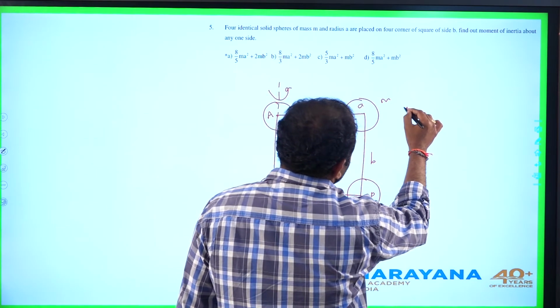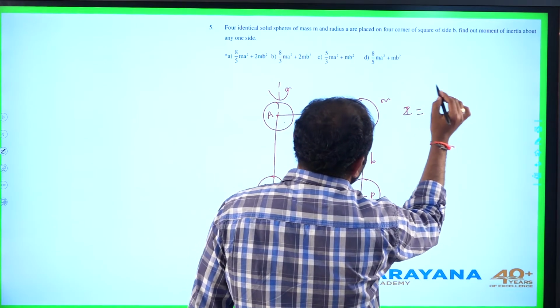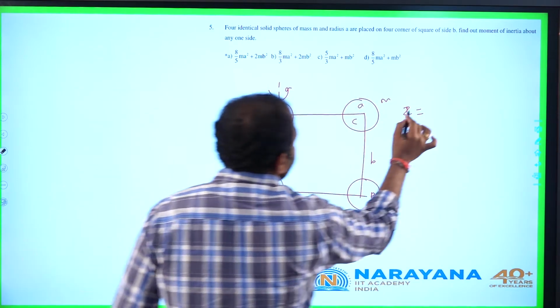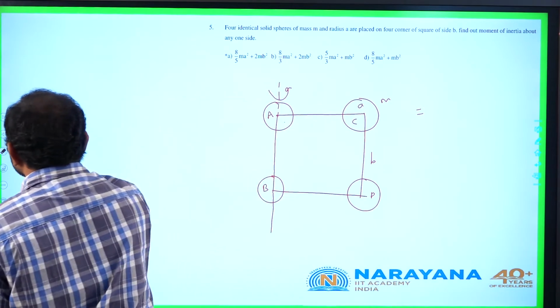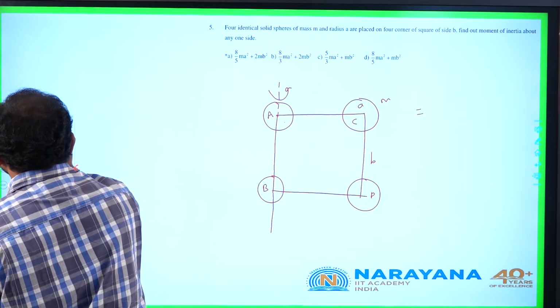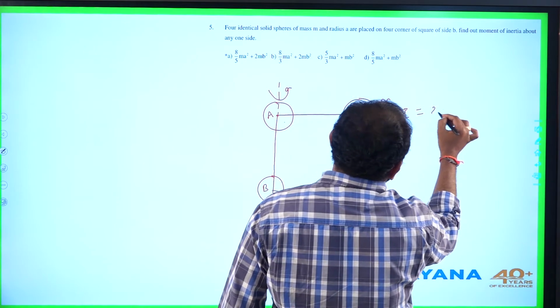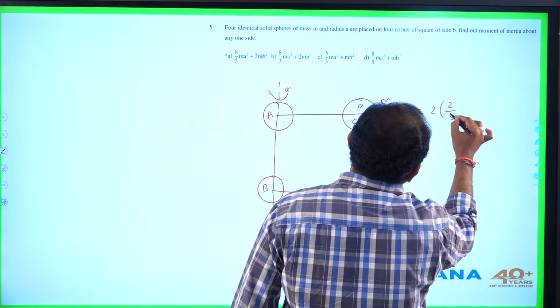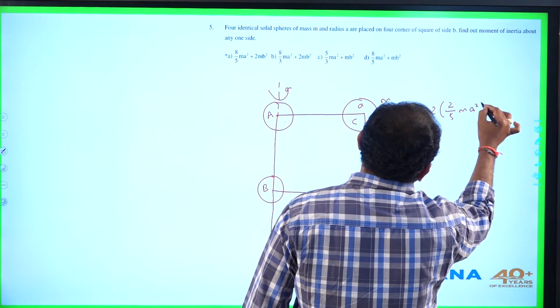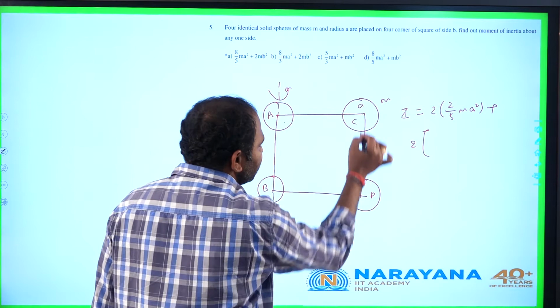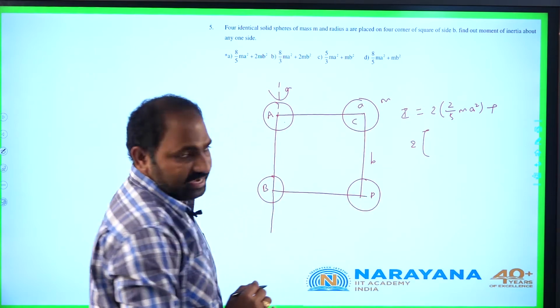So total moment of inertia about the given axis is 2 times of 2 by 5 m a square plus 2 times of. Now moment of inertia of C and D about the given axis.